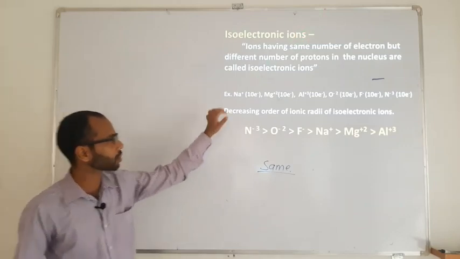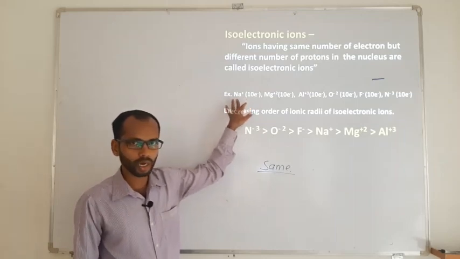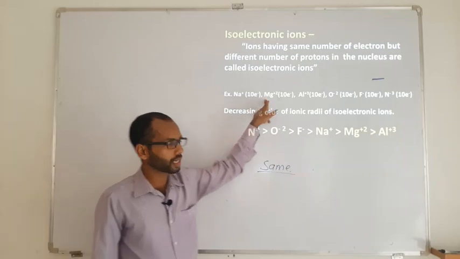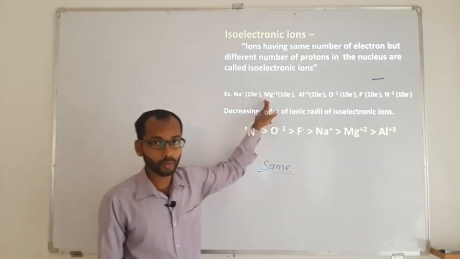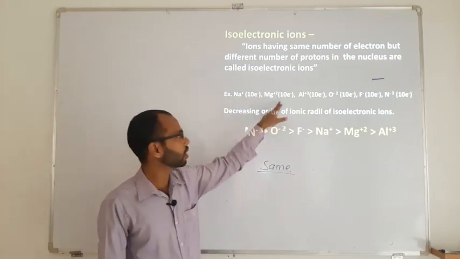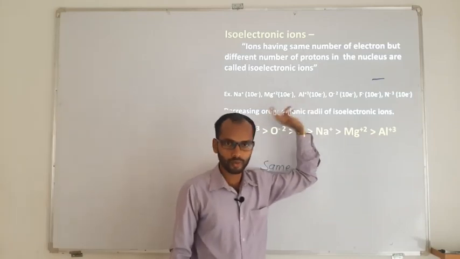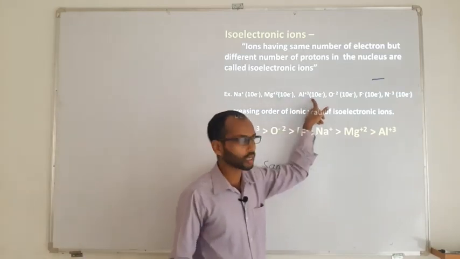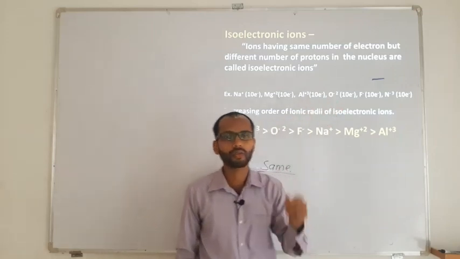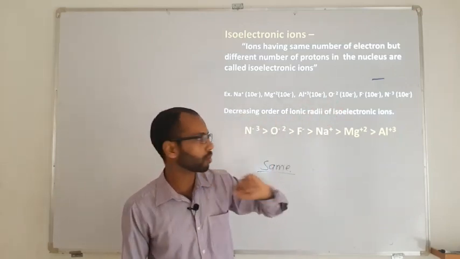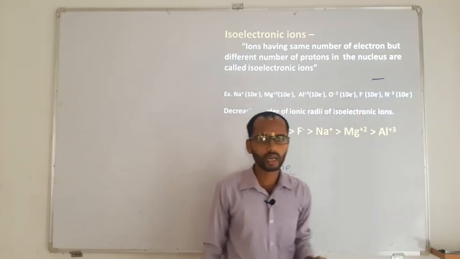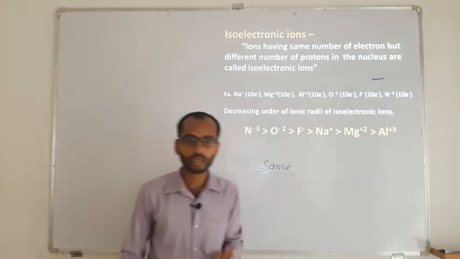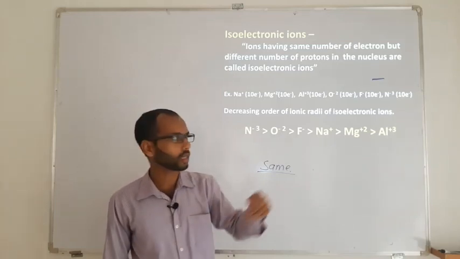If we take an example, sodium has atomic number 11, so when it becomes plus 1, loss of 1 electron, 10 electrons. Magnesium has atomic number 12, when it becomes plus 2, it will lose 2 electrons, 10 electrons. Aluminum has 13 electrons, when it loses 3 electrons, it remains with 10. Oxygen has 8 electrons, when it takes 2 electrons, 8 plus 2 is going to be 10. Fluorine has 9 electrons, when it takes 1 electron, it is going to be 10. Nitrogen has 7 electrons, when it takes 3 electrons, it is going to be 10.